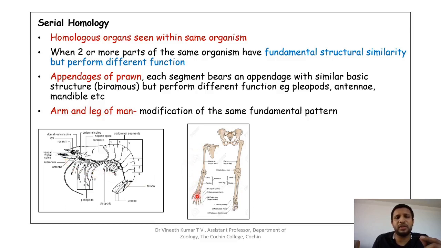The same is the case with the forelimb and hind limb. You can see that similar bones are seen in the forelimb as well as the hind limb. In the forelimb, you can see the humerus. In the hind limb, you can see the femur. You have the radioulna here, and here the tibia fibula. You have the carpals, here the tarsals. Then here the phalanges, and here also you have the phalanges or the fingers. So the basic plan is the same, but the function is different. This is used for locomotion, and this is used for other purposes.